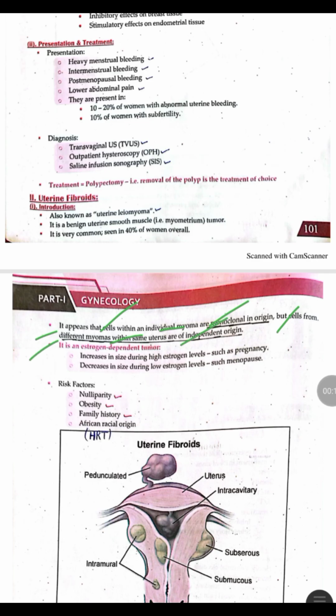The fibroids are estrogen dependent tumors, meaning that the fibroid increases in size when the estrogen level is high, as occurs in pregnancy. Similarly, the size of the fibroid decreases when the estrogen level is low, such as occurs in menopause. So after menopause, the size of the fibroid decreases because of the decrease in the estrogen level. The risk factors for the fibroid include nulliparous women, obese women, those having a family history, and women of African origin.